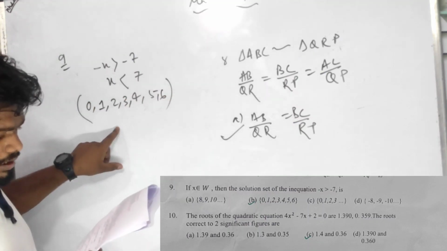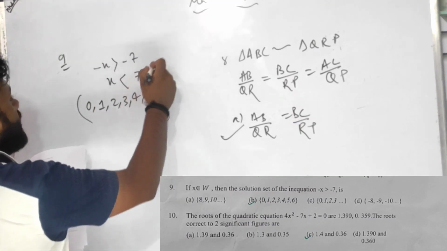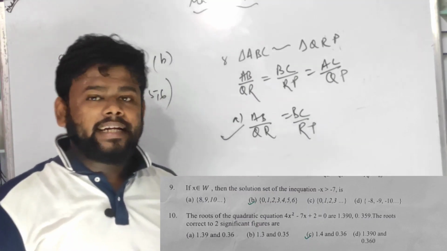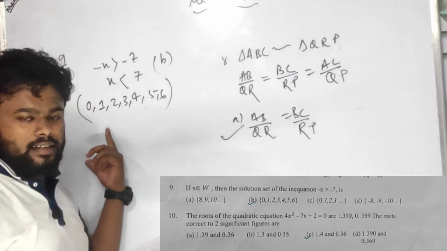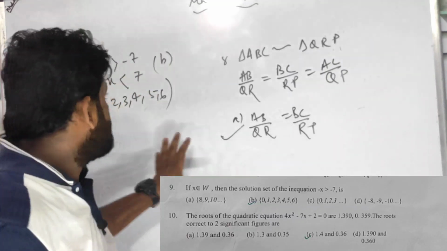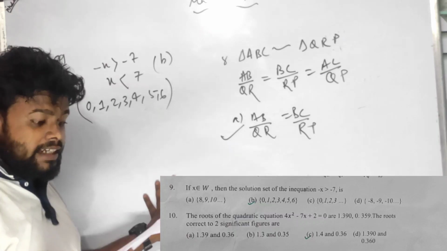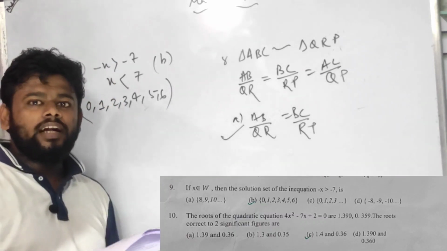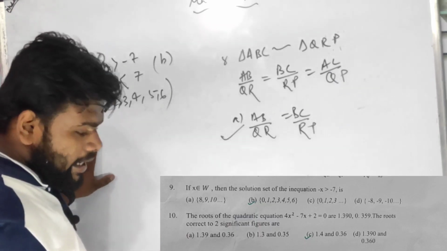So option B will be the answer for 9. Option A gives 8, 9, 10, which cannot be because it is less than that. Option C gives 0, 1, 2, 3, and so on, which also cannot be, children. And option D is negative, no, negative numbers are out of the question here. So number 9 is over.